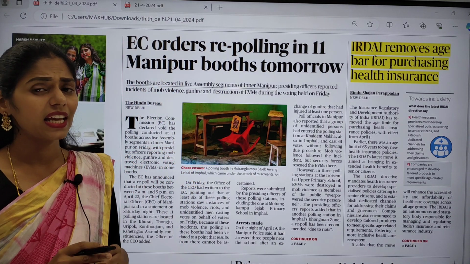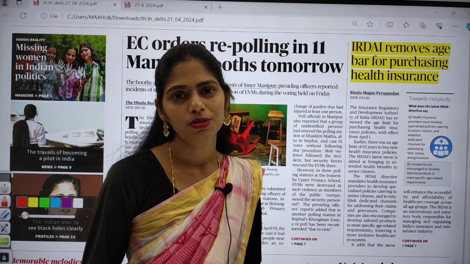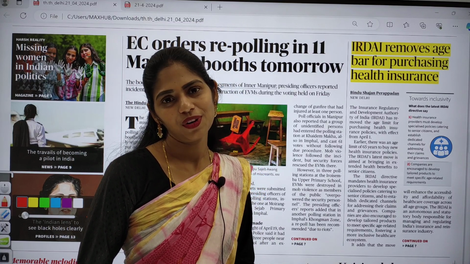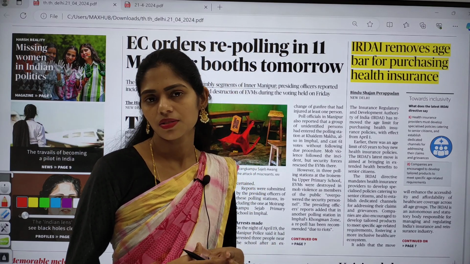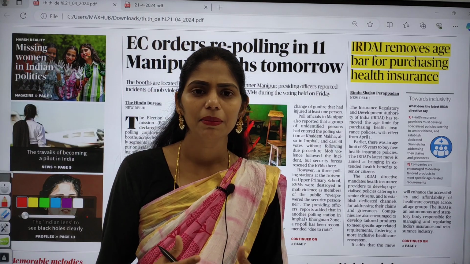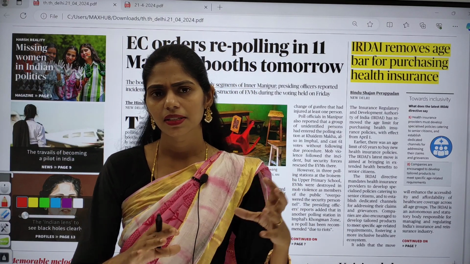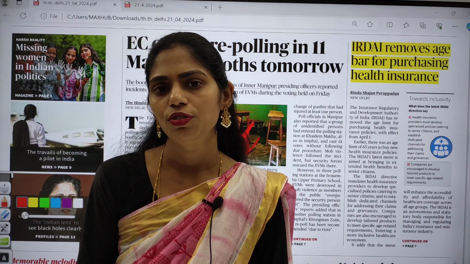Many students have a tendency to skip Sunday's newspaper. Sunday's newspaper is very important to cover your science and technology as well as environment and ecology current affairs. So my sincere request is, please don't skip the Sunday's newspaper. Even though you will not be getting many editorials or op-eds or text and context, there are some areas you can cover from the Sunday's newspaper, and we are going to focus on that.